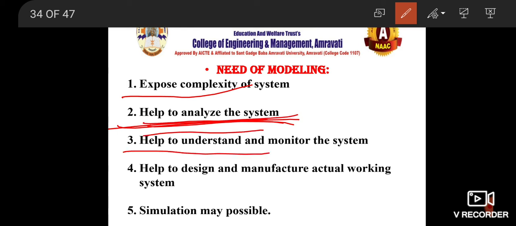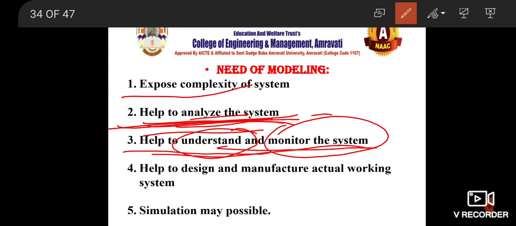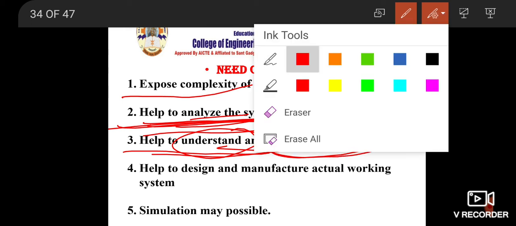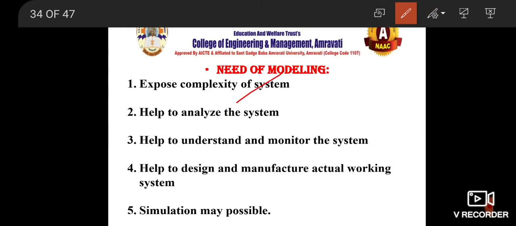It helps to understand and monitor the system. If you analyze the system, you can easily understand how it is working, and once you understand its working, you can easily monitor it. You can understand the complexity that is exposed without actually going through all the trials and experience. Second, to analyze the system. Third, to understand, and once you understand, you can monitor the system.